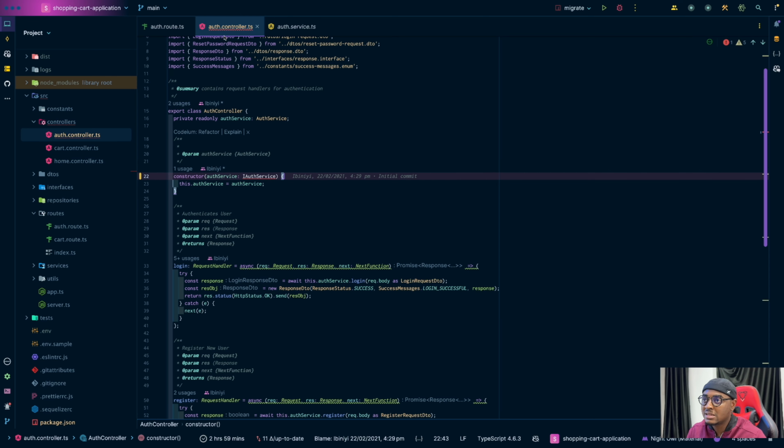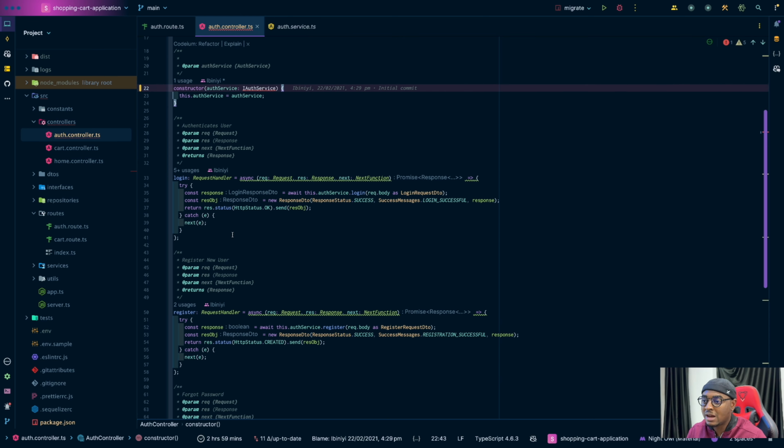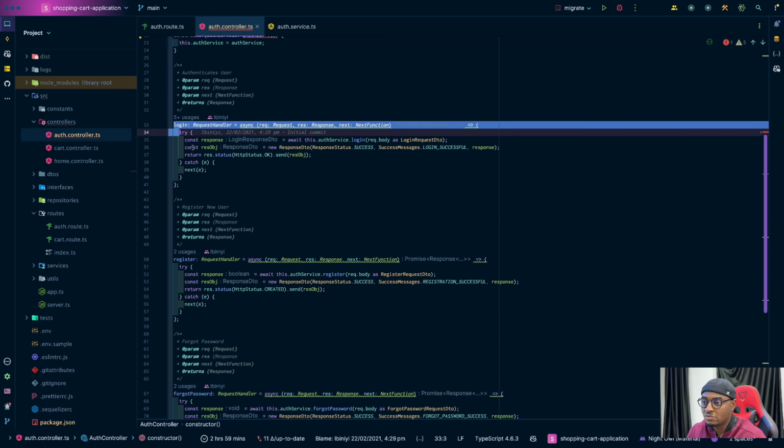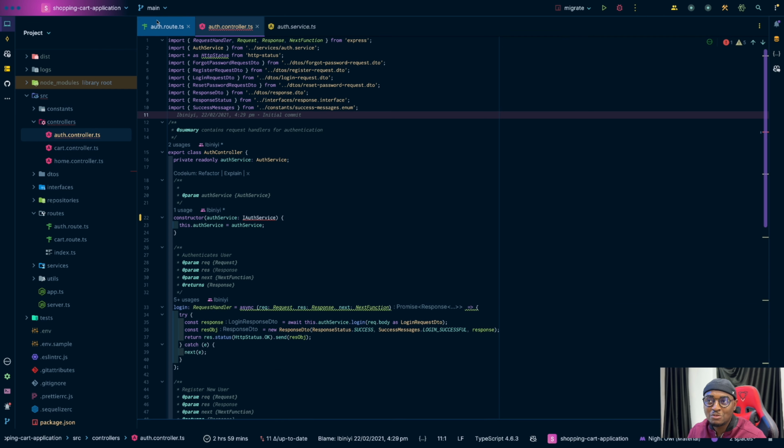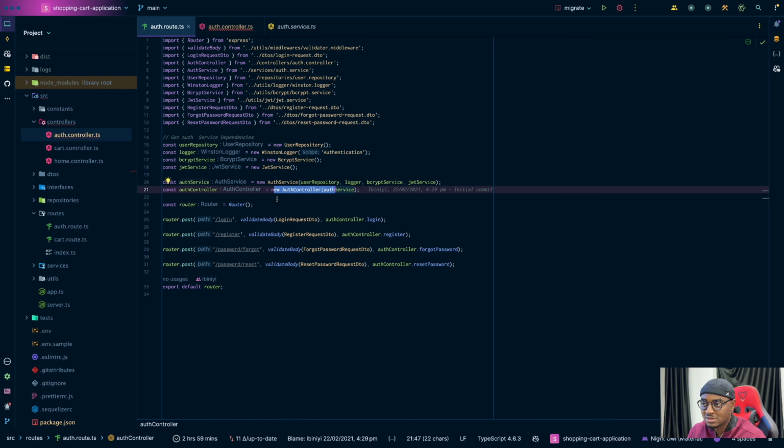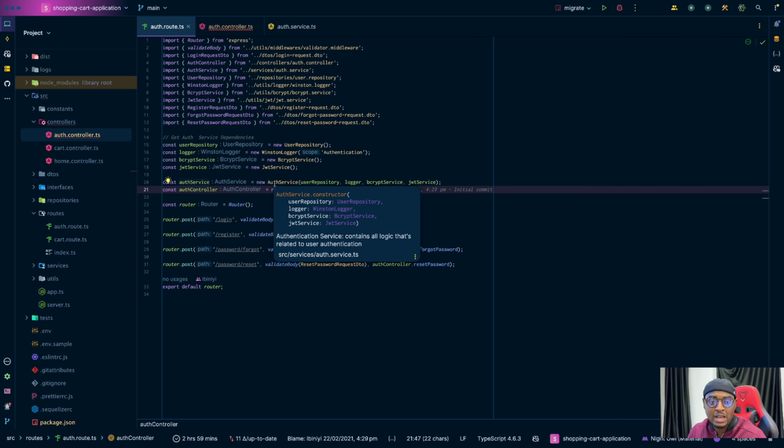That is so that we don't have to touch every single part of this code. There's an even higher level where you don't touch the auth service or the auth controller at all, and even after that, there's a higher level where you don't even touch the route. That's when you use an IOC container.